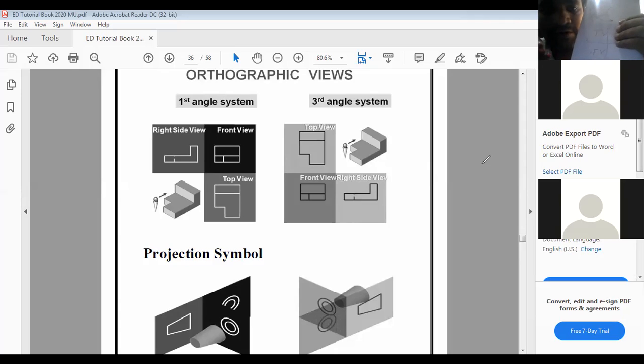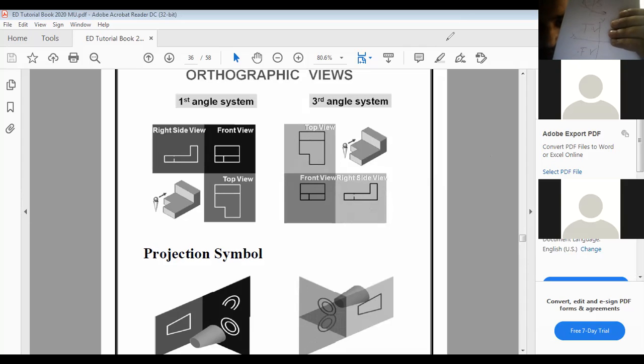Is it clear to everyone or not? Top view will be coming above the x-axis in the third angle and front view will be coming below the x-axis. Is it clear? Yes or no? Top view will come above the x-axis, front view will come below the x-axis. Now it is clear to everyone.